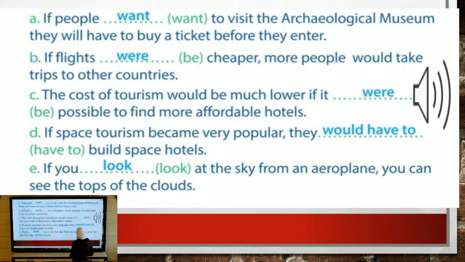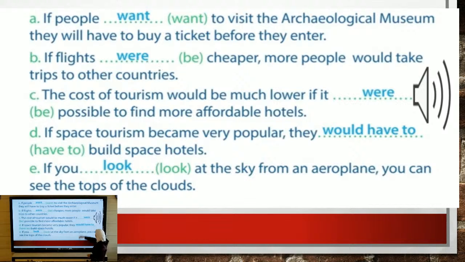If people want to visit the archaeological museum, they will have to buy a ticket before they enter. So the second clause is will plus infinitive. The first one, if, with the present simple. Excellent. If flights were cheaper, more people would take trips to other countries.